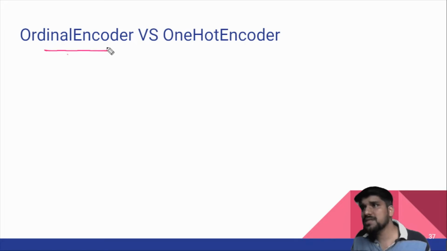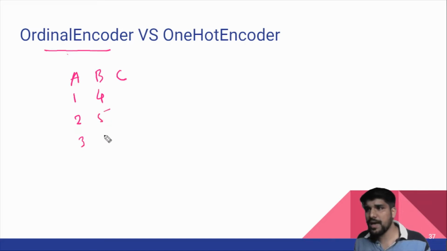So what happens in ordinal encoder? Let me take an example. Let's say I have the features A, B and C. My A contains 1, 2, 3, my B contains 4, 5, 6, but my C contains small a, small b and small c.